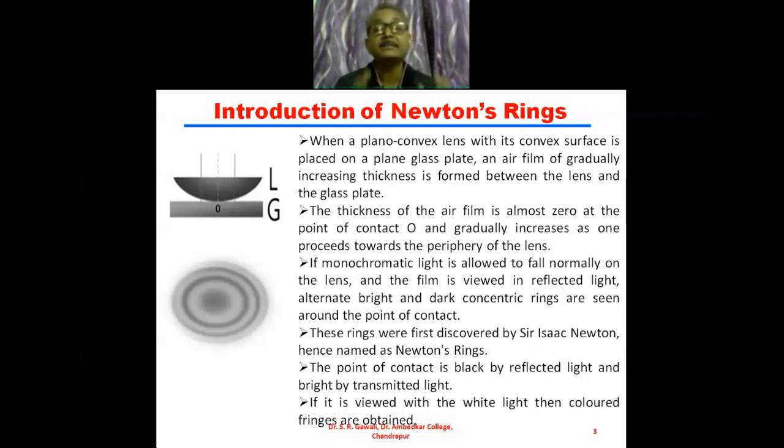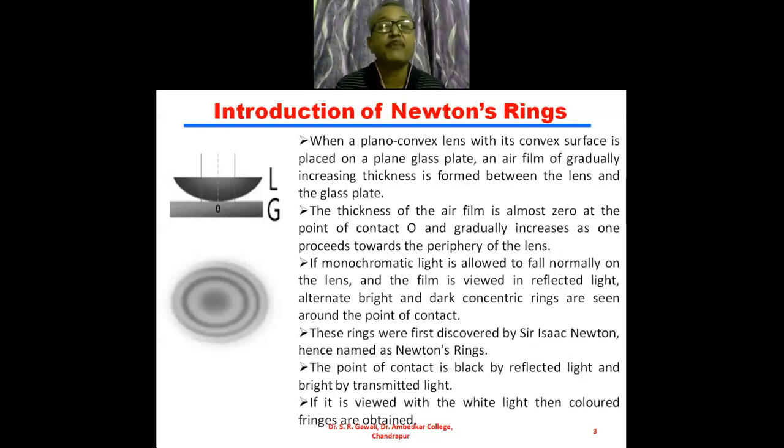If the Newton's rings are viewed with white light, and we know that white light is a colored light consisting of 7 colors: R, O, Y, G, B, I, V. These are the different colors present in white light. Then colored Newton's rings are formed, 7 colored Newton's rings.